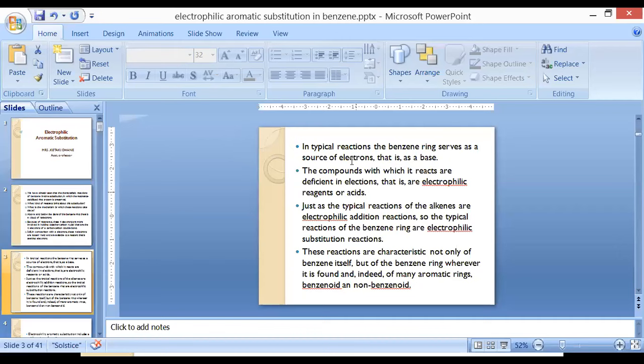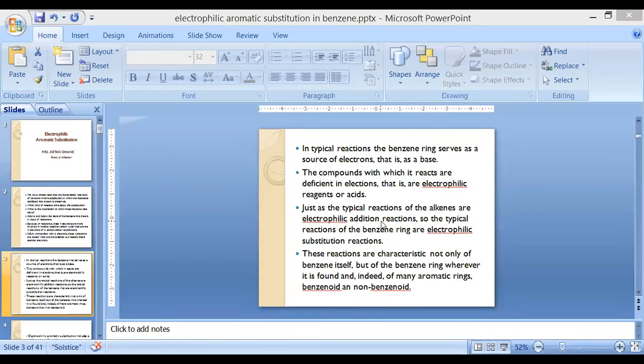So just as in the reactions of alkenes, meaning carbon-carbon double bond containing compounds, they generally go for what type of reaction? Electrophilic addition reaction. Why? Because the electrons across the carbon-carbon double bond will add in the structure. But as benzene also has alternate double bonds, it may also go for addition reaction, like that of alkene. But this is not the case with benzene.